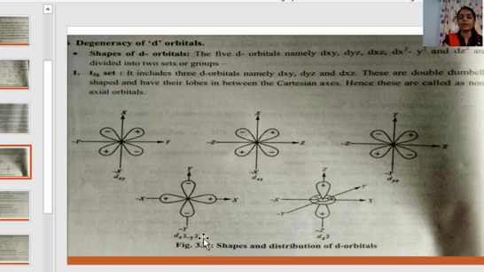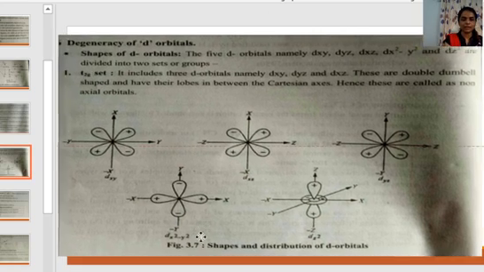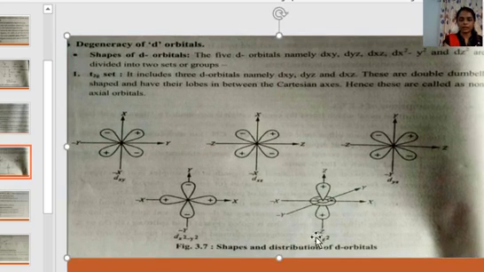This is dx square minus y square. Look at this. This dumbbell shape lies along the y-axis, and this lies along the z-axis. Hence these orbitals are called axial orbitals. And here is the dz square orbital. In the dz square orbital, the dumbbell shape lies along the z-axis, and there is a donut shaped ring around this dumbbell shaped lobe, which is in the x and y plane.